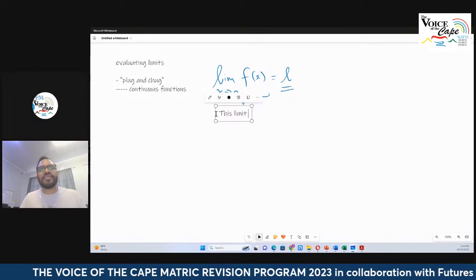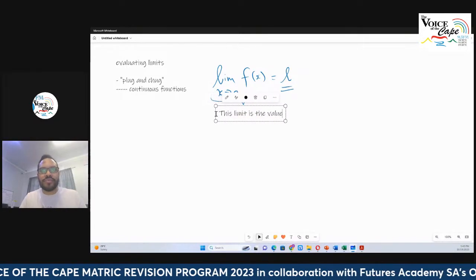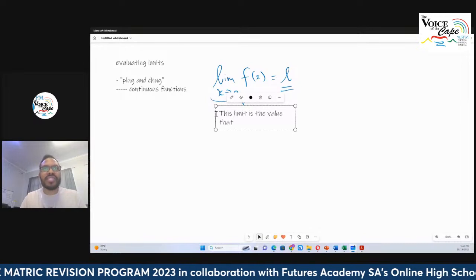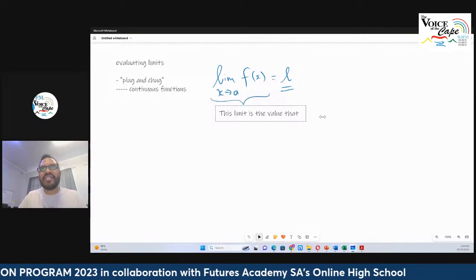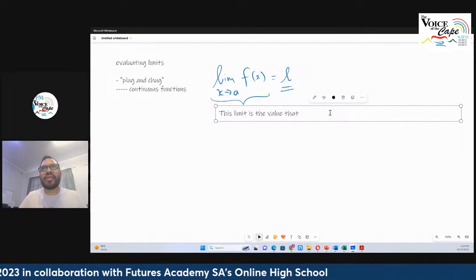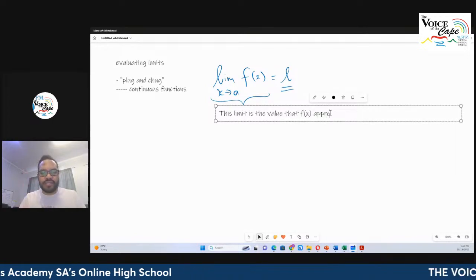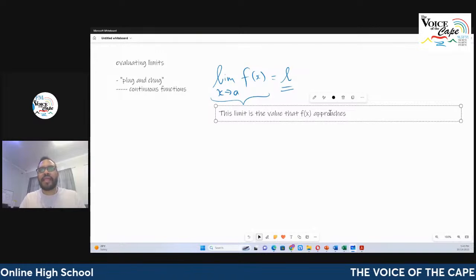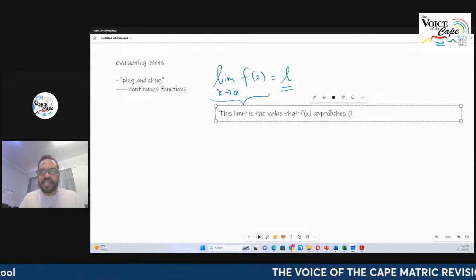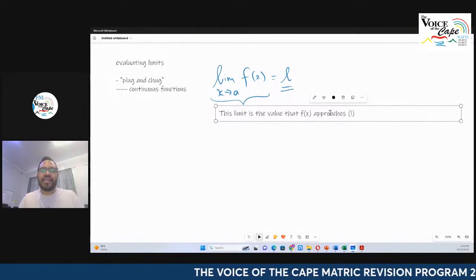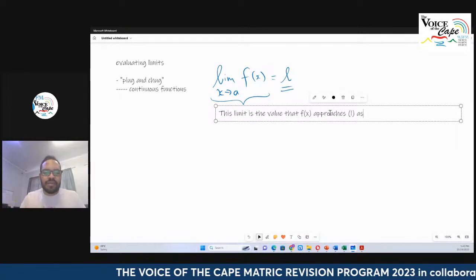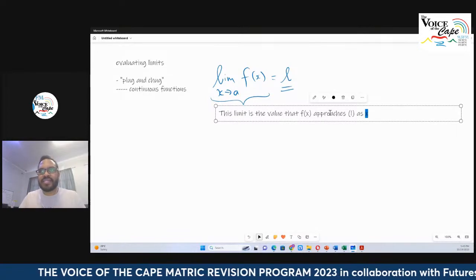This limit is the value, in other words a number, that f of x approaches. In this particular case, it's L, as x approaches a.